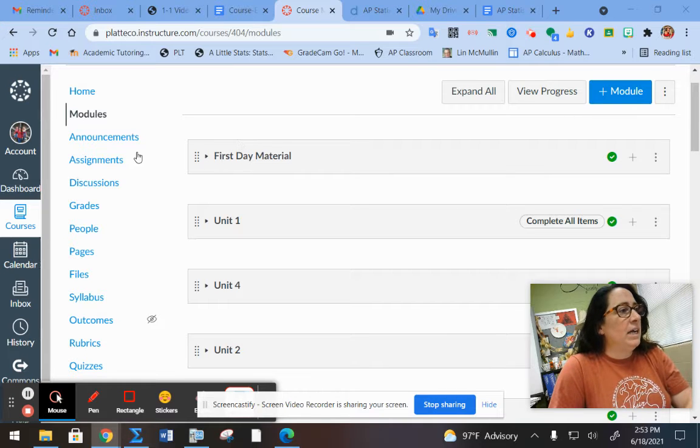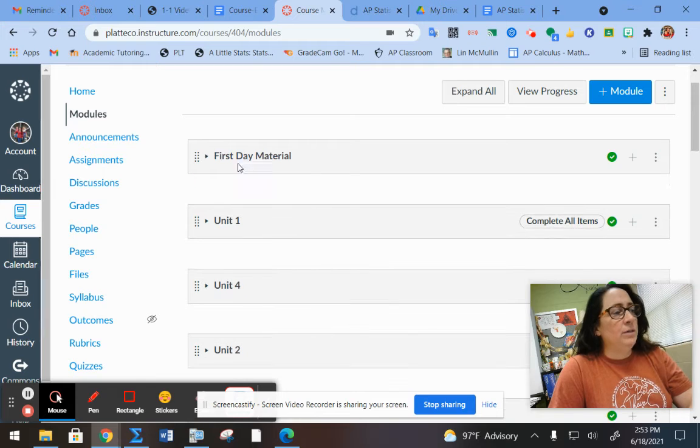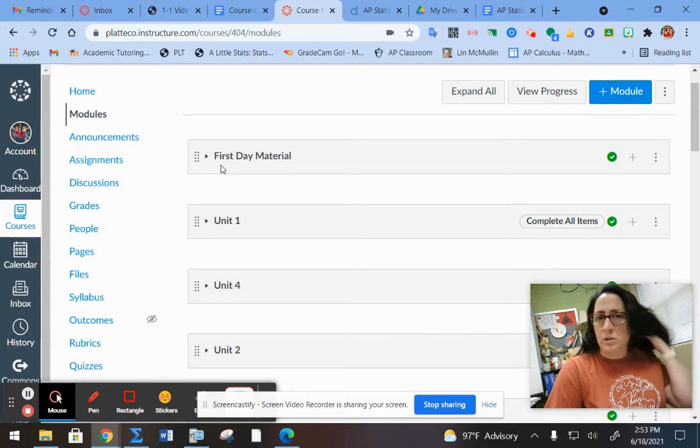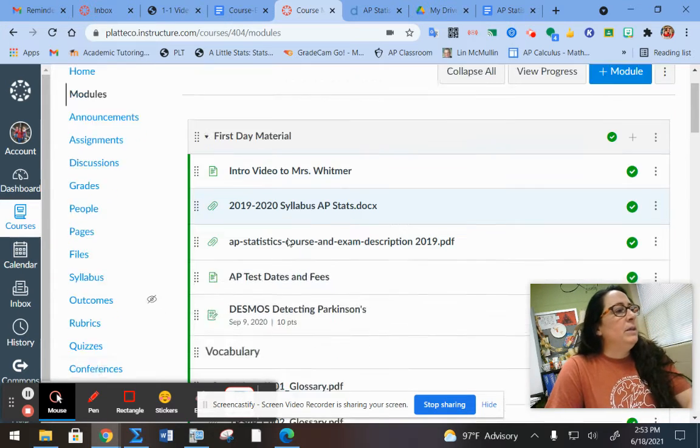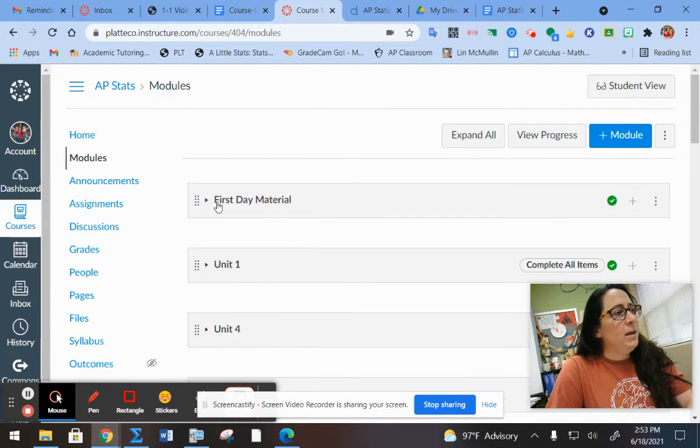So first off, I always have my intro to who I am and my syllabus all under the first day module with a lot of resources that they can find there. These resources also include the glossaries, which they will be using as we go.